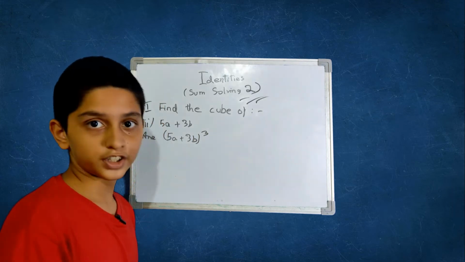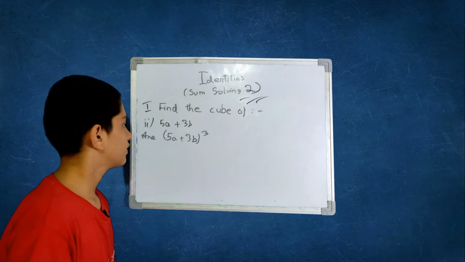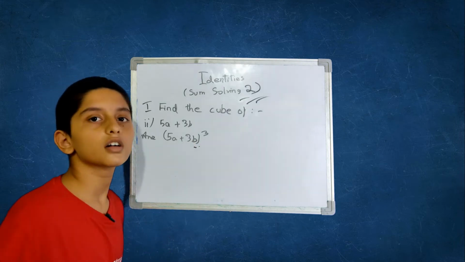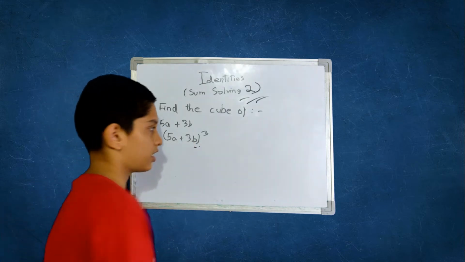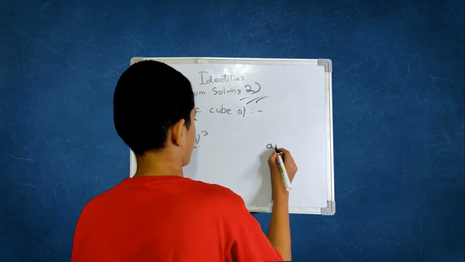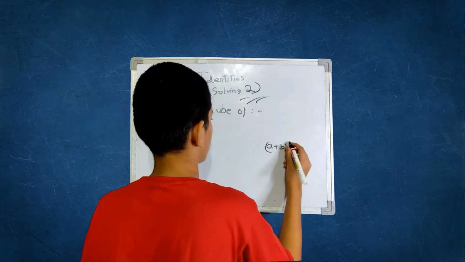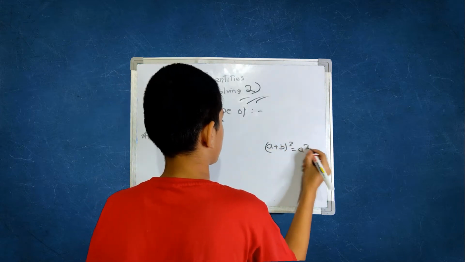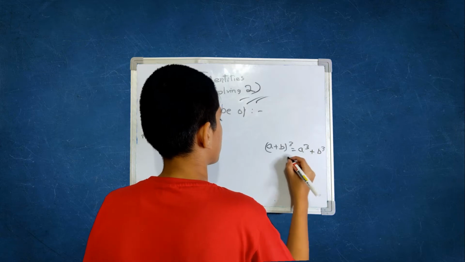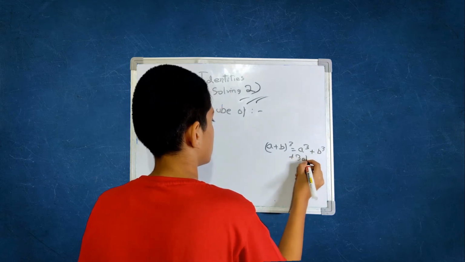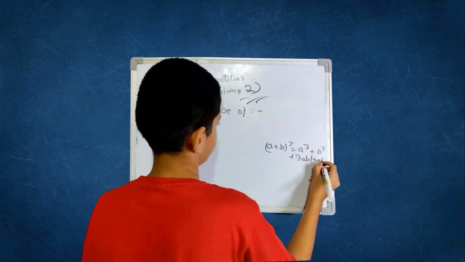And which identity is suitable for this? Yeah, you're right. It is a plus b the whole cube, which is a cube plus b cube plus 3ab into a plus b.